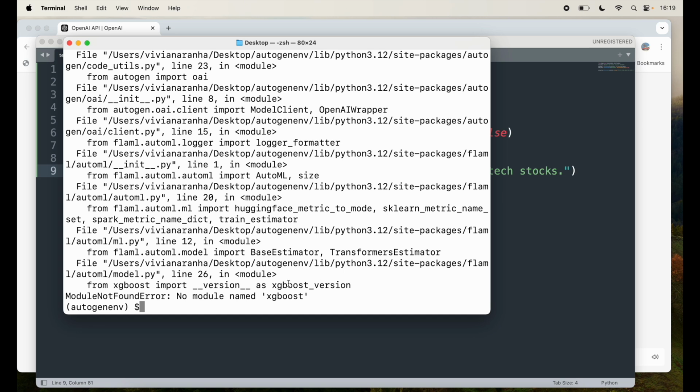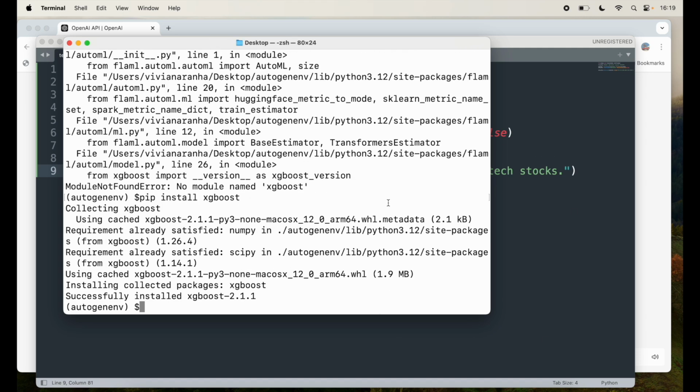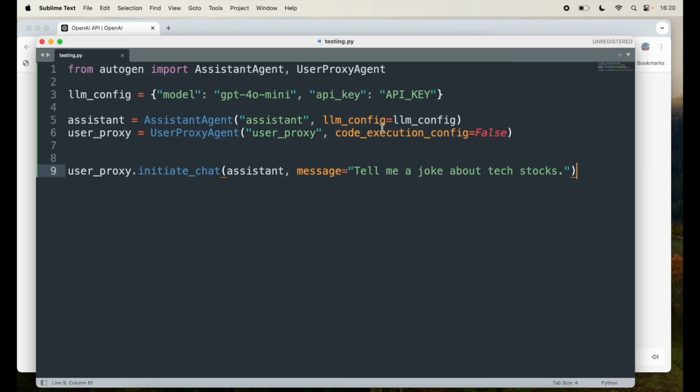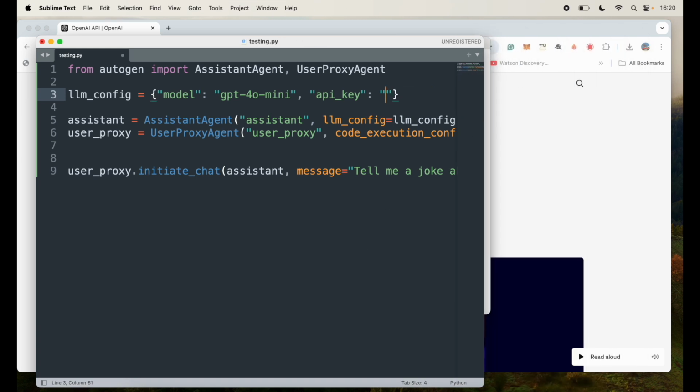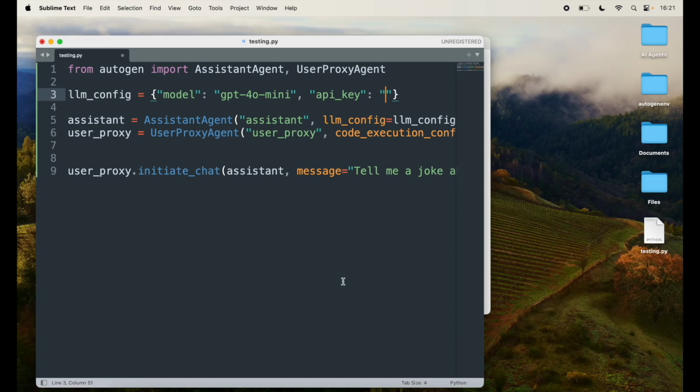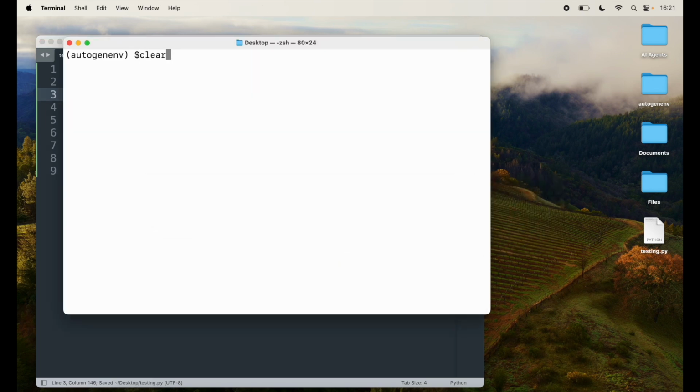Oh, I'm missing XGBoost, so I am going to say pip install xgboost. Also, remember I forgot to go back. I forgot to add my API key, so I'm going to add the API key right now. I'm going to remove this. I'm going to take my key and paste it here. So my key is pasted. Now I'm going to go back and run it.